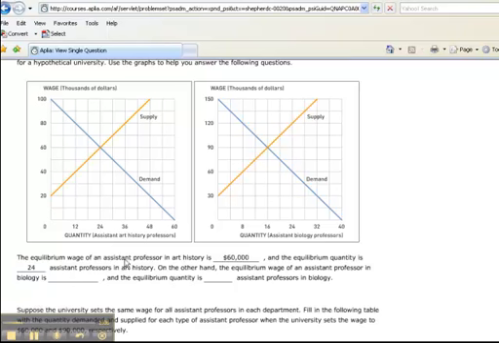Then we need to do the same thing for the assistant biology professors. So again, come to the point of equilibrium where supply and demand are equal, where they intersect. To get the equilibrium wage, we're going to come over to the left, and we can see that it's $90,000. To get the equilibrium quantity, again, come to the point of equilibrium, drop down, and we can see that it's 16.